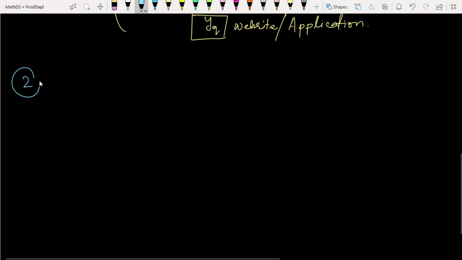The second type of productionization is mainly custom implementations.